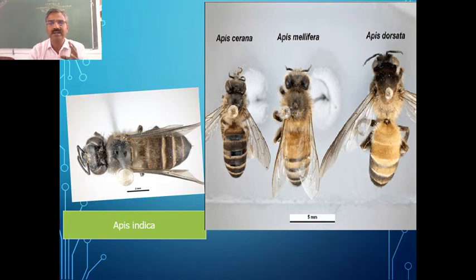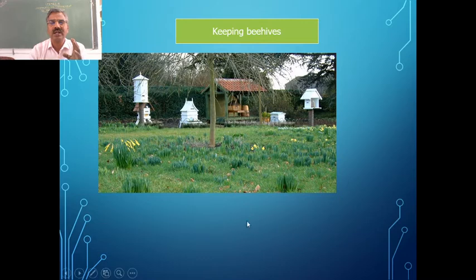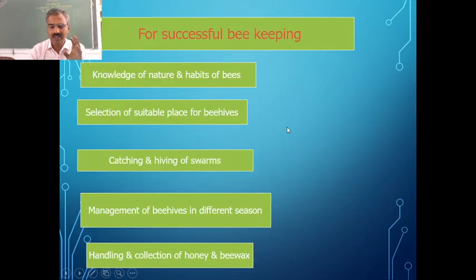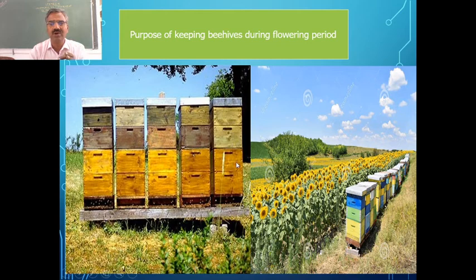So you can see these are all called apiaries, or beehives also we call. So these are all kept here, and you can see the areas in which we are going to keep them. So normally in the farmlands we have to keep them during the flowering season. So what is the advantage of keeping these beehives in the farmland during flowering season?